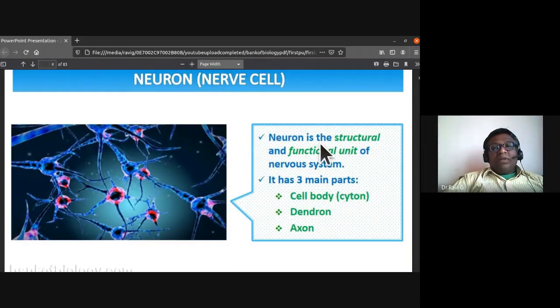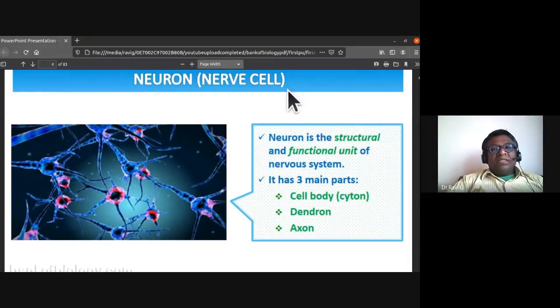The neuron, or nerve cell, is the structural and functional unit of the nervous system. It has three main parts: the cell body or cyton, dendron, and axon. The dendron receives information from different sources and conducts it to the cell body, and from the cell body, the information is carried out through the axon.